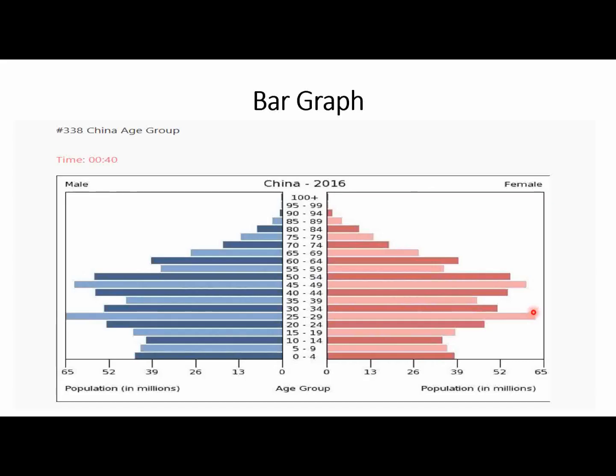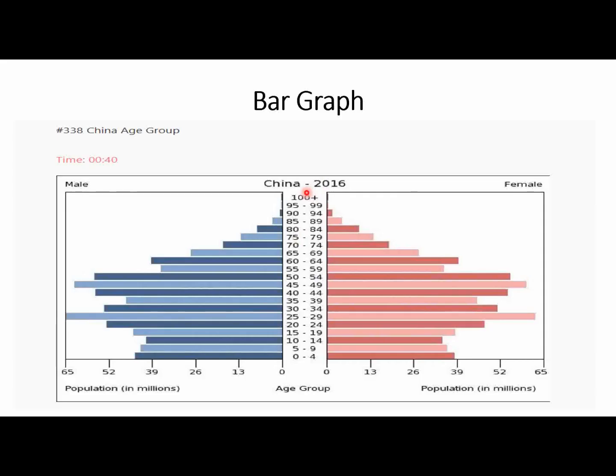If you will get bar graph like this, so first when you will get 25 seconds for the preparation, then you have to check what is the maximum value. So now if you want to cover the maximum value, then you can also mention for the males, because for male and female it's almost the same, around 65, and for minimum is 95 to 99, and it's approximately equal to 0 for both the male and the female. So you can write down the maximum values like this, and this is the minimum value. So let's again do this example.